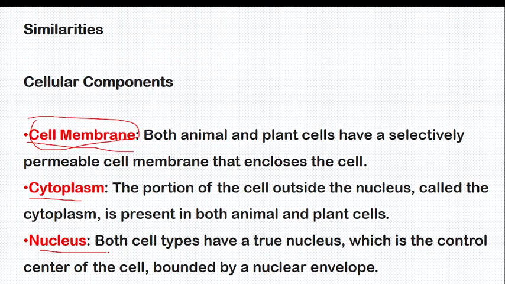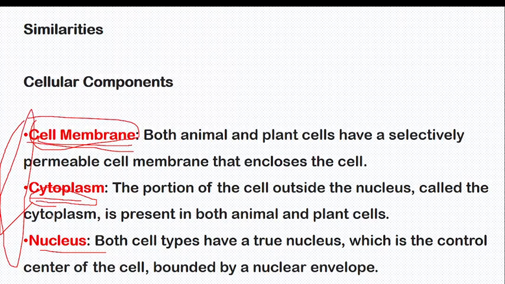When we say nucleus, both cell types, either plant or animal cell, contain a true nucleus, which is the control center of the cell. It means they control all activity found in the cell, bounded by the nuclear envelope. I hope you understand the role of those three main parts of the cell. Cell membrane, it protects, it is the envelope of the cell. Cytoplasm, it is the seat of all activities in the cell. Nucleus, it controls all activities of the cell. Thank you so much. I think you are understanding this clearly.